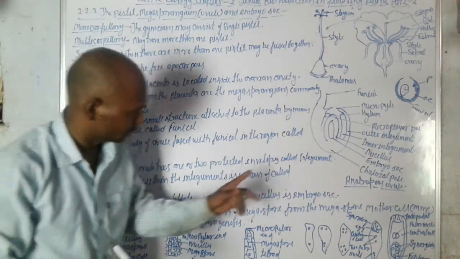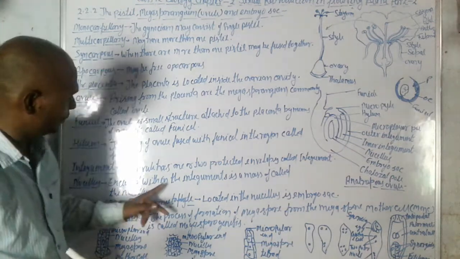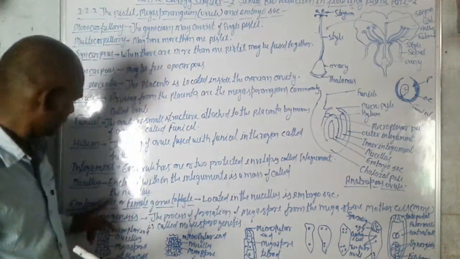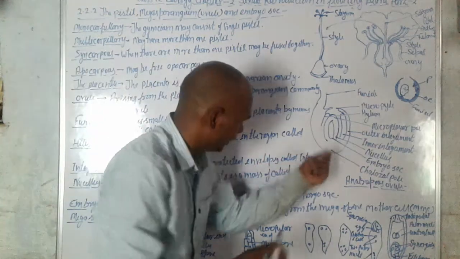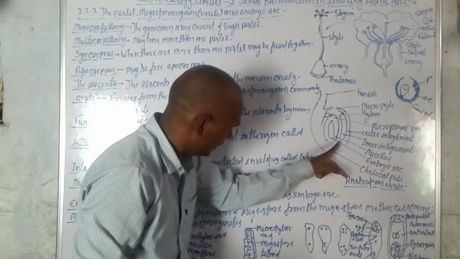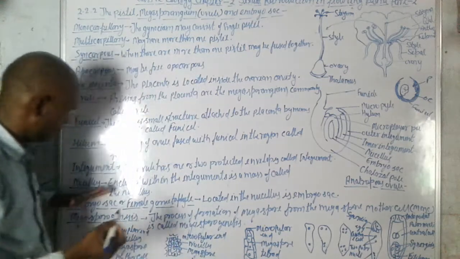What is the nucellus? Enclosed within the integuments is a mass called the nucellus. This is the integument, and this one is the nucellus.